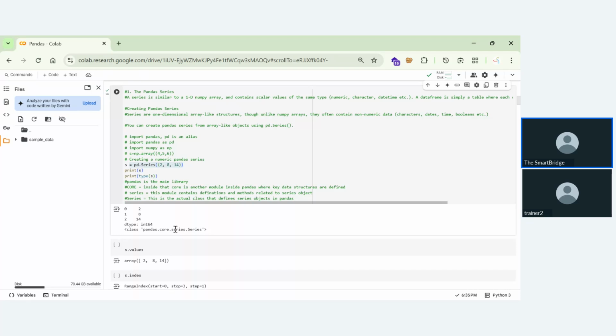This defines what type of data it is. Suppose if it is an int, it will define int. If it is a Boolean or float, it will define that. But here, this data type is of series. So that's why it is defined as series. I hope you understood.